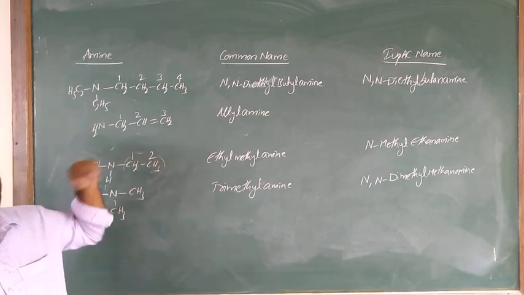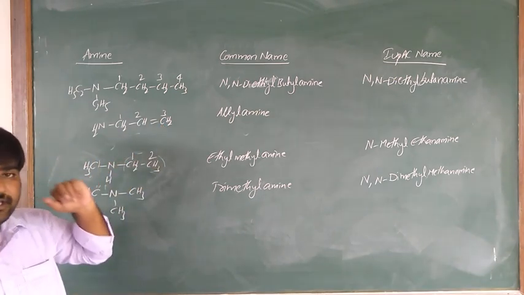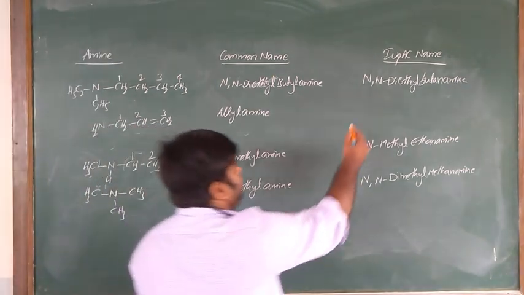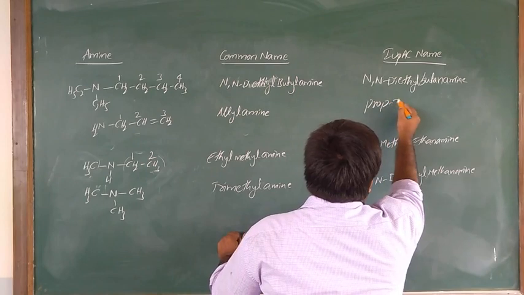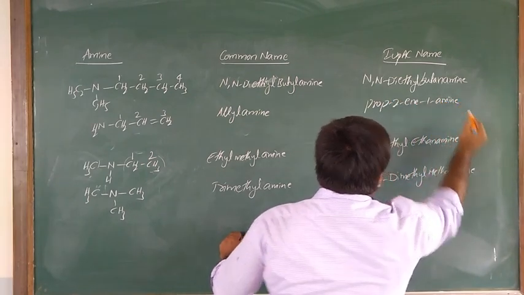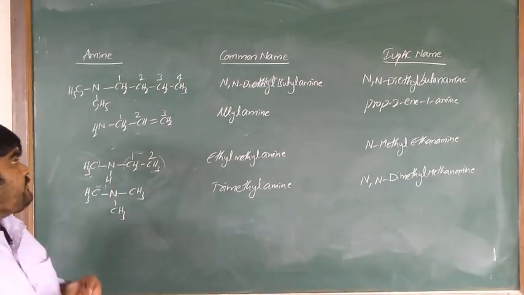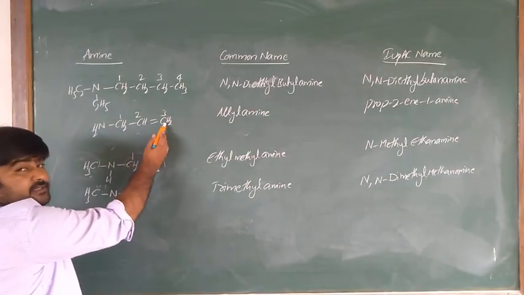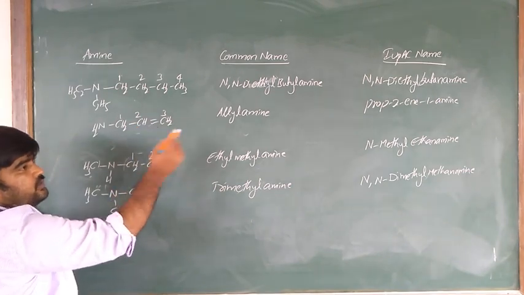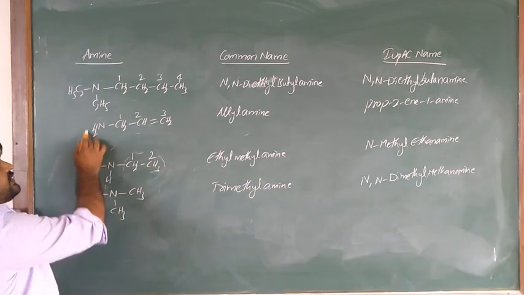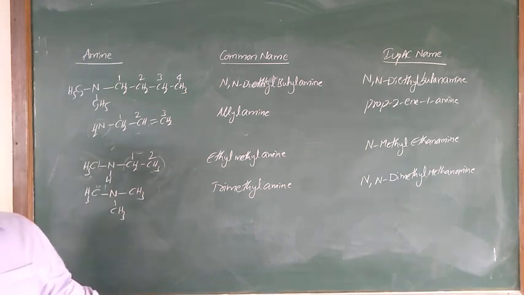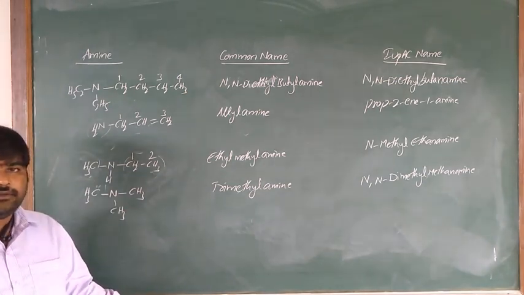So the IUPAC nomenclature is prop-2-en-1-amine. Why? Because there are three carbons, and the double bond is between the second and third carbons, that's why 2-ene. The first carbon is attached to the amine functional group, that's why prop-2-en-1-amine.